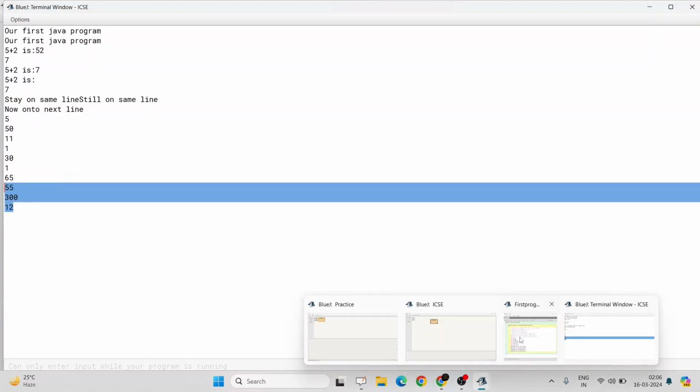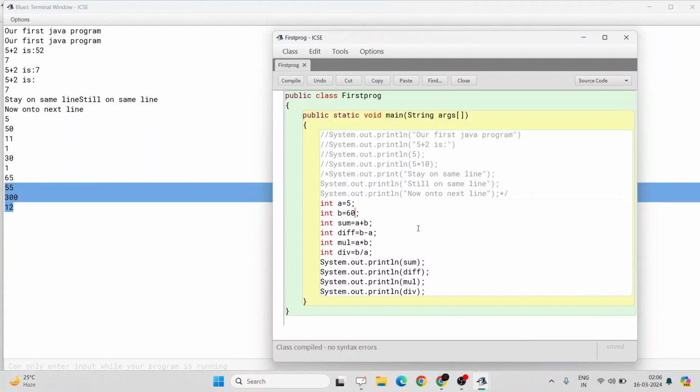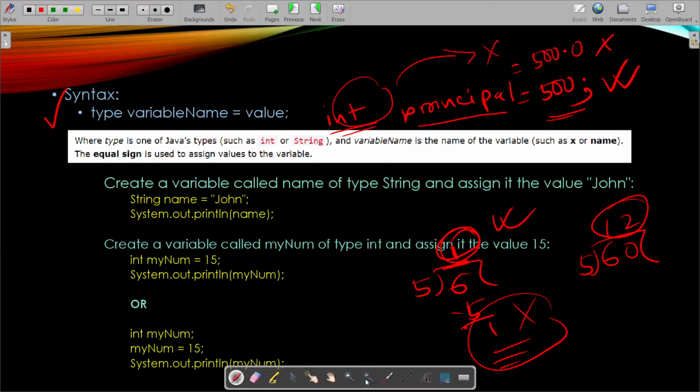Let's check it again with all of them. 60 plus 5, 65. 60 minus 5, 55. 60 into 5, 300. And 60 divided by 5 is 12. Understood now? Okay. So I have shown how to create integer variables and how to print them.